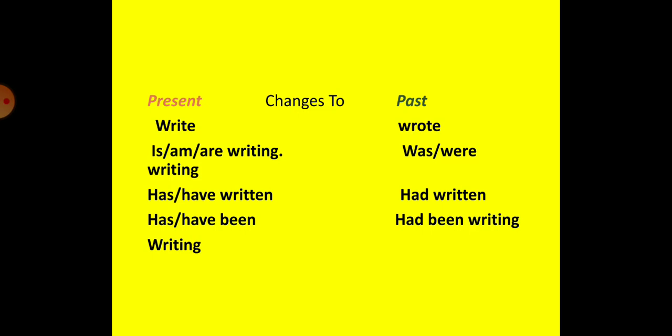We'll take one more example. Write becomes wrote. Is, am, are writing becomes was, were writing. Has, have written will become had written, and has, have been writing will become had been writing. But when it is simple past, that is wrote, it will become had written. Students, it is very important to remember that simple past changes to past perfect. Quite often we forget that, so remember that if it is simple past, it changes to past perfect.